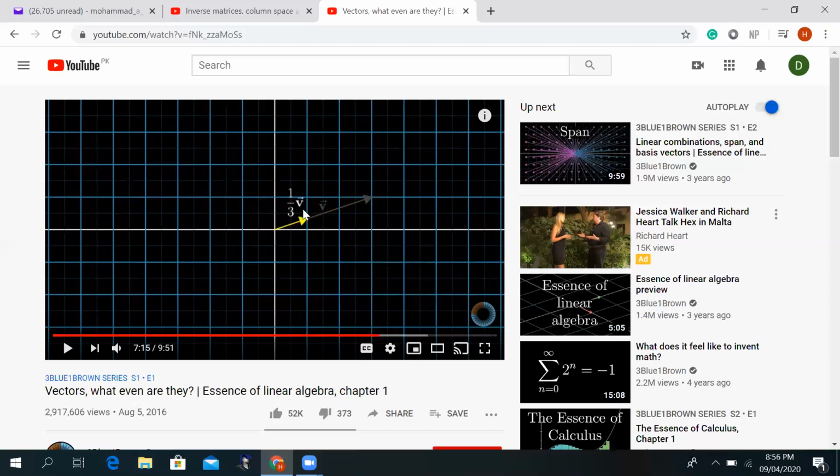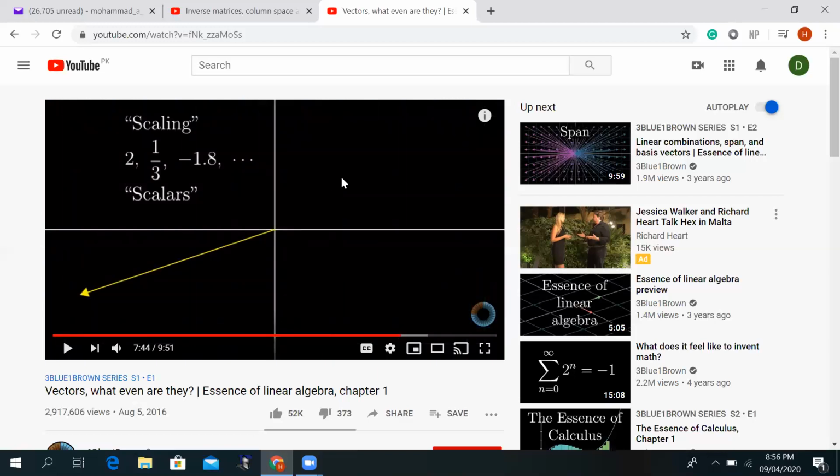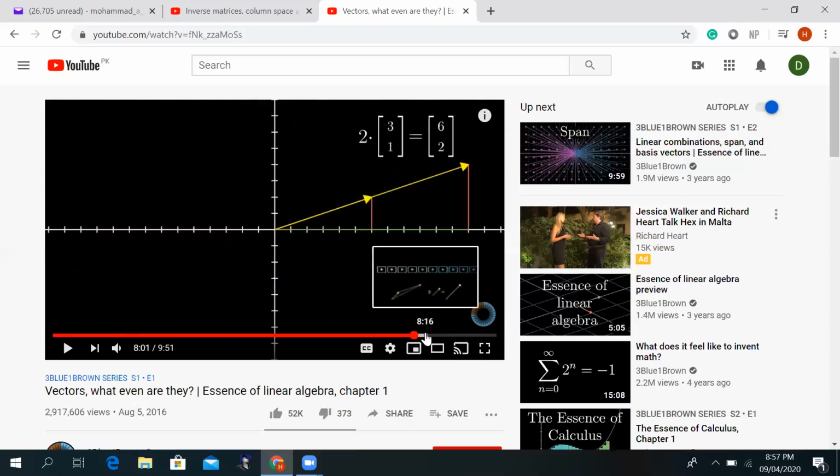Similarly, if I multiply by 1/3 times the vector, now I'm trying to reduce the length of the vector. The vector originally was here, it becomes 1/3 smaller. The arrow direction hasn't changed, but its length has. Similarly, if I multiply with a minus, it was here, but because of the negative number multiplication, it moves exactly 180 degrees opposite. It gets flipped and moves in the other direction. So this is how scalar multiplication of vectors works.